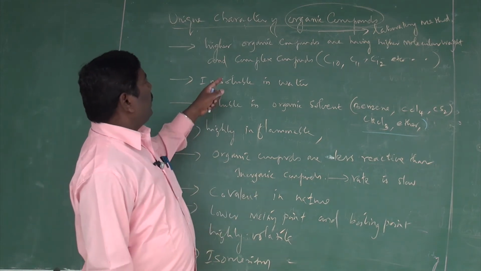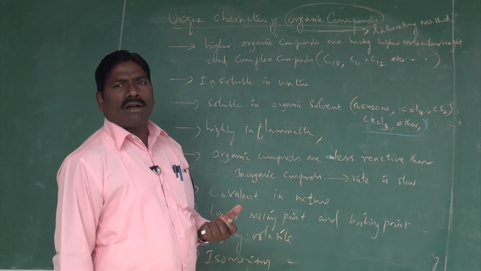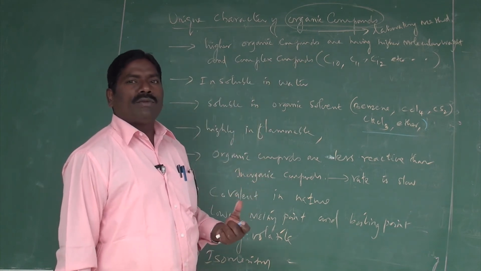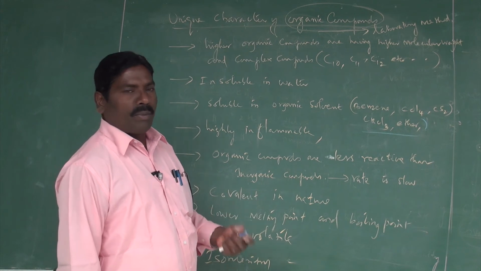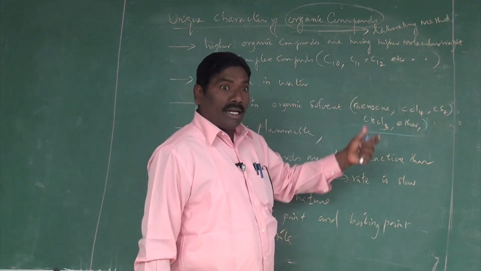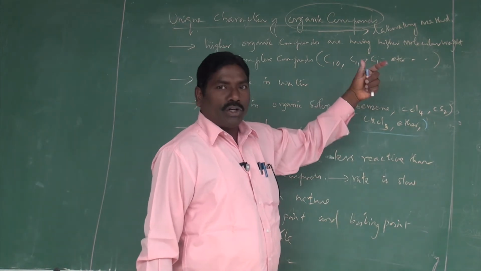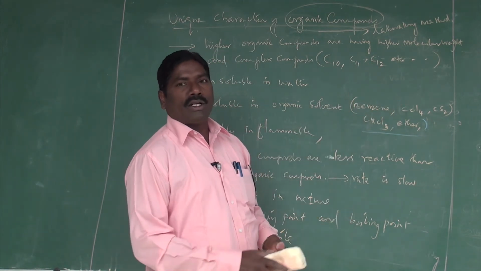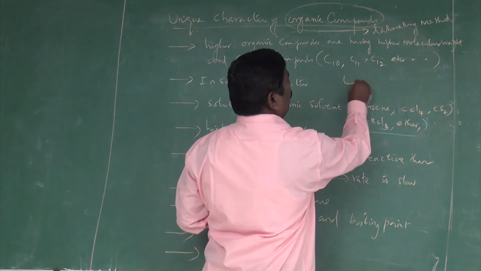Generally, there are higher organic compounds. What is the meaning of higher organic compounds? If a compound contains more carbons, it is called a higher organic compound, that is, C10, C11, C12, C13, C14 carbons. In the human body, proteins and fats are organic compounds.